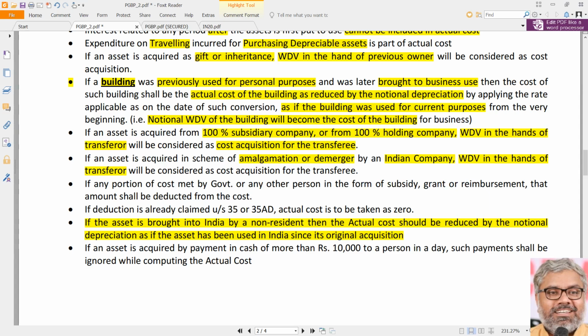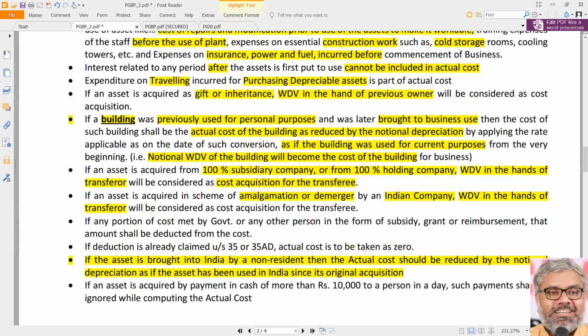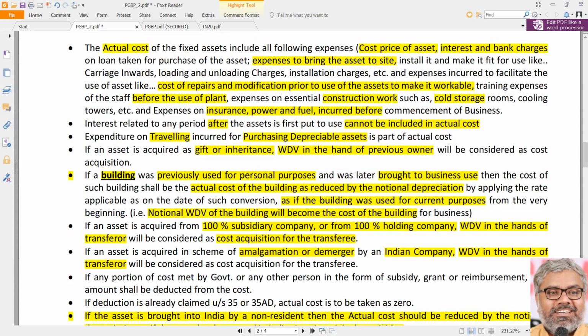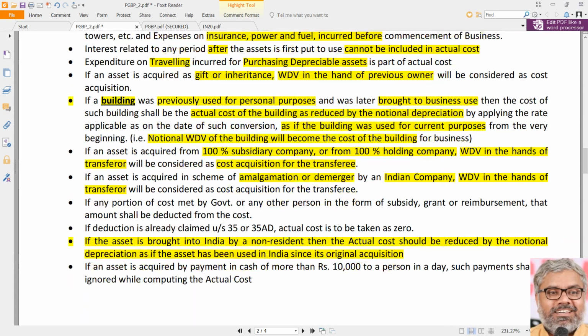So the logic of these 2 points is one and the same. If a building has been converted from personal building to a business building, or an asset is brought by a non-resident to India, then the logic is the same in both cases. What is the result? Notional WDV has to be calculated by deducting notional depreciation from the original cost of that asset. That's it. Other points are there just to be noted also.